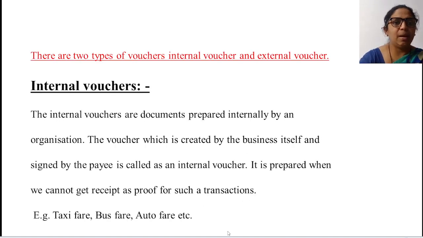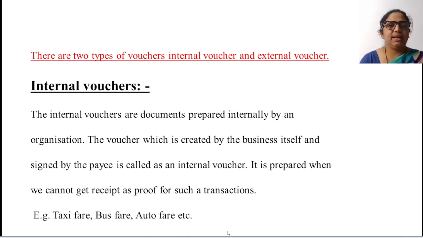Further, we will see the types of the voucher. The voucher is further divided into 2 points. What are these 2 points? The first point is the internal voucher and the second point is the external voucher. One more is there, which is called the journal voucher. So there are 3 types: internal, external and the journal voucher. We also have a cash voucher, etc. But now we will first see the internal and external voucher.